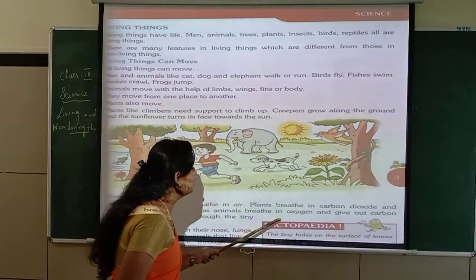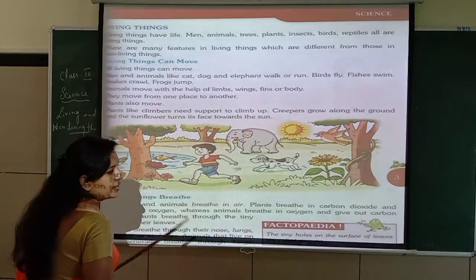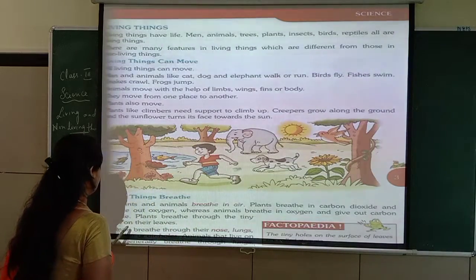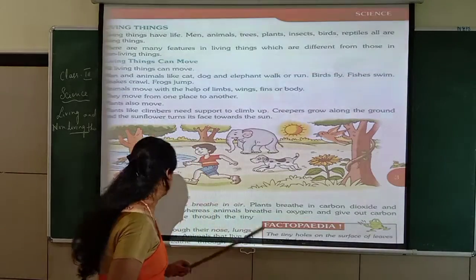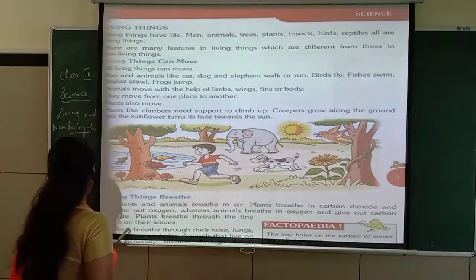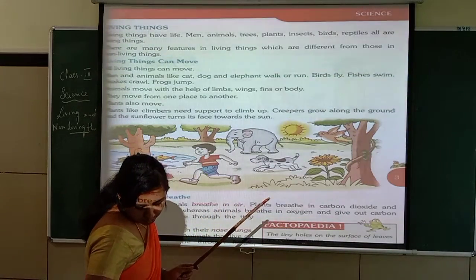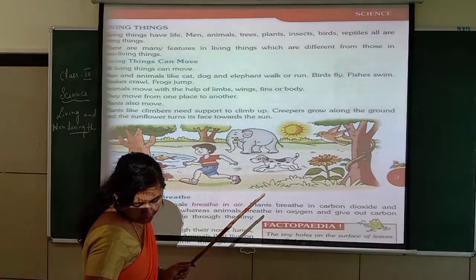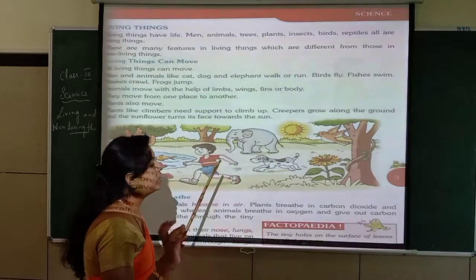Whereas animals breathe in oxygen and give out carbon dioxide, same as us. Animals also breathe out carbon dioxide and take in oxygen. Plants breathe through the tiny holes of their leaves.